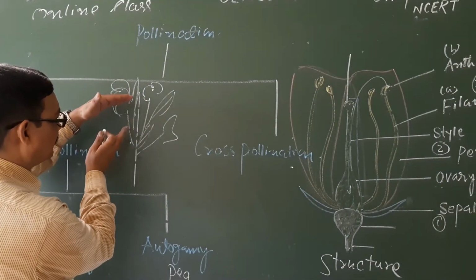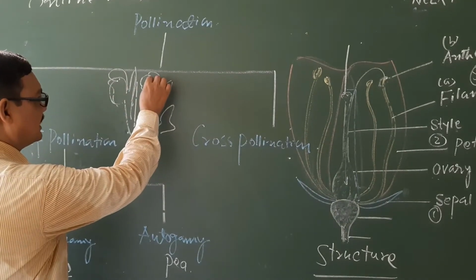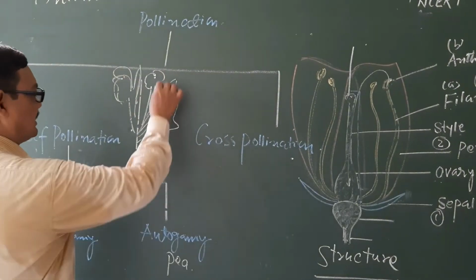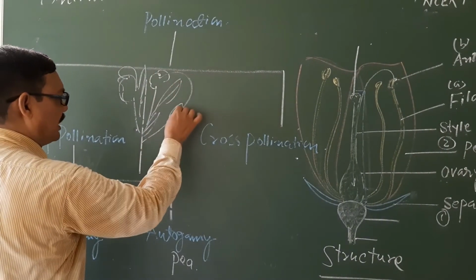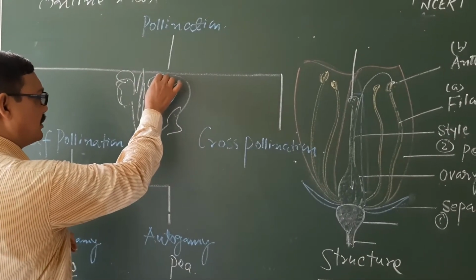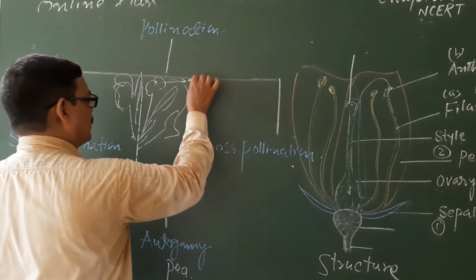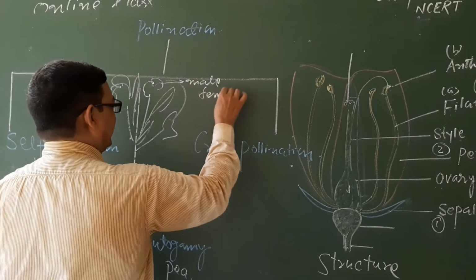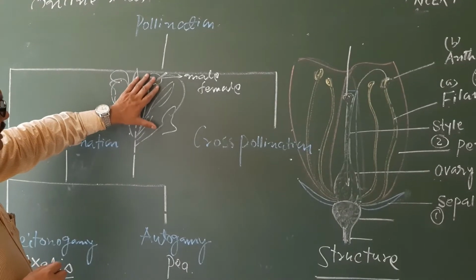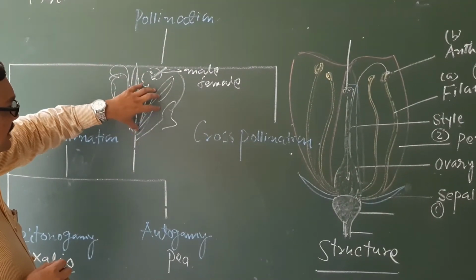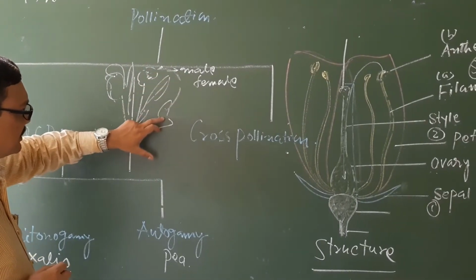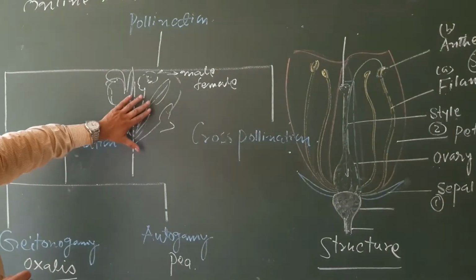On the same plant, within the same flower, if there is a transfer of pollen grains from anther to the stigma, like from this part to this part, and the flower possesses both the male and female parts, then there is self-pollination within it. It may also be possible that on the same flower there is transfer of pollen grains from here to this.